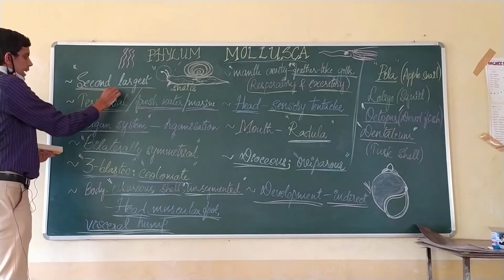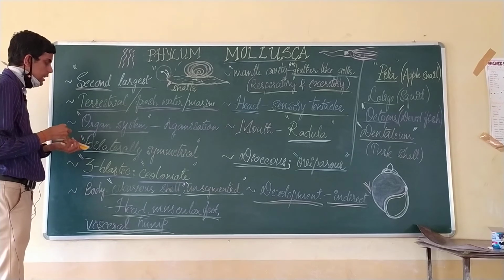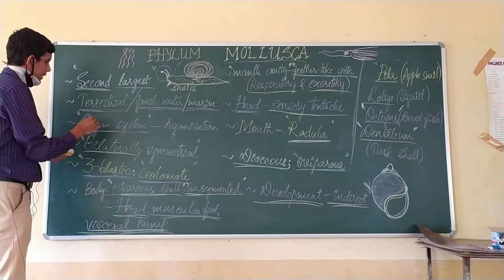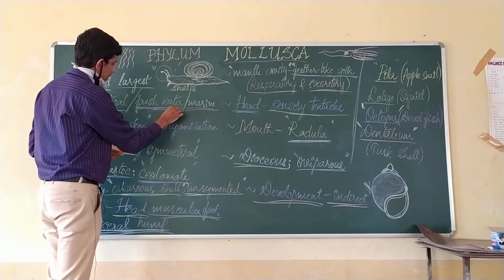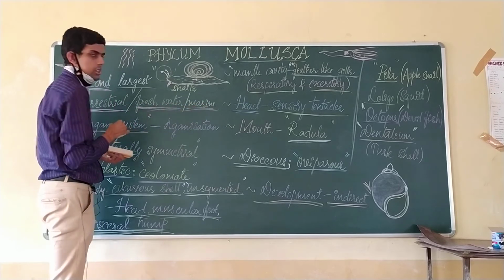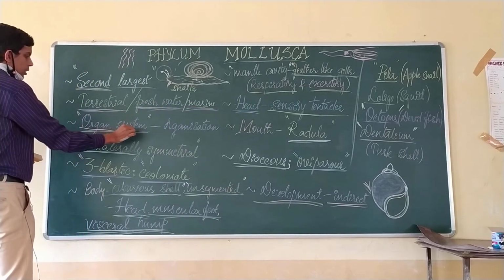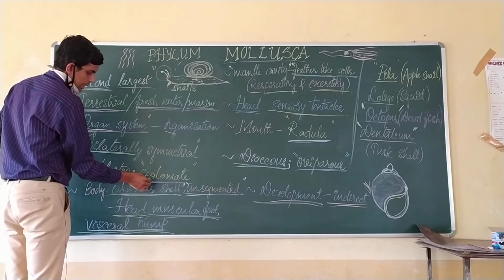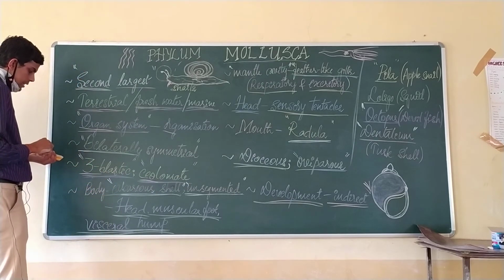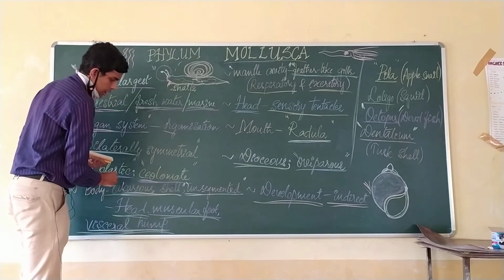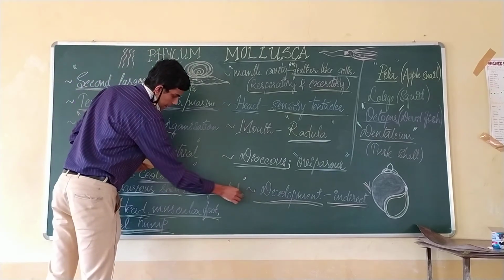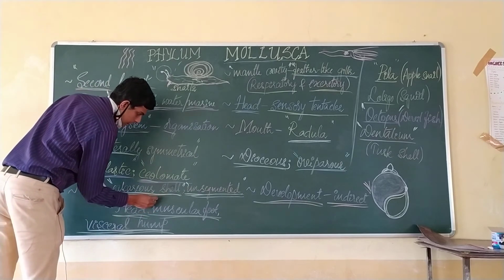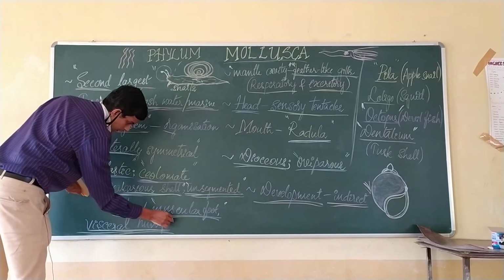So this is the second largest phylum in the kingdom Animalia. Then speaking about the habit, they may be terrestrial or aquatic. If aquatic, they may be freshwater or marine forms. The organ system of organization with bilaterally symmetrical body, and they are triploblastic and coelomates. And the body is covered with calcareous shell on the outer surface, and they are unsegmented, distinguished into the head, muscular foot, and then there is a visceral hump.